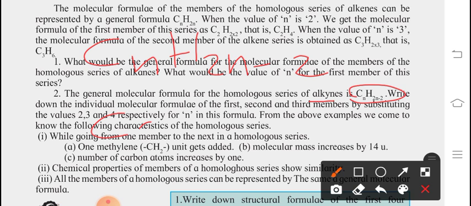So it will be C2H(2×2) minus 2. So this is C2 and this is H4 minus 2, which means 2. Then your formula is C2H2.